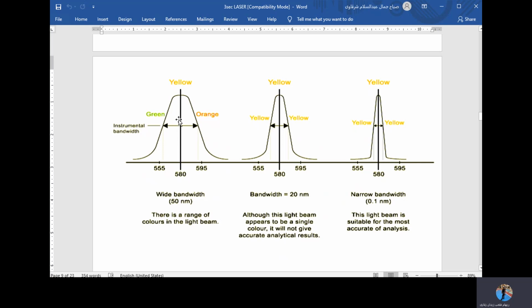So we have a wide range of the same color, and before it you have green, and after it you have orange. But the yellow color has a bandwidth which is a little bit bigger, and this means that I have many shades of the same color. So the yellow color has many shades, varying between dark yellow or light yellow and so on.